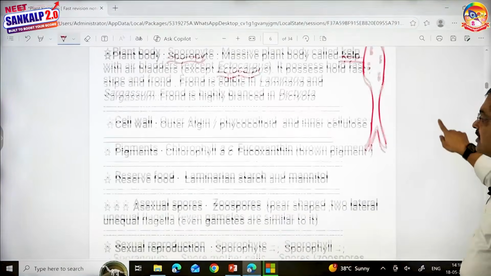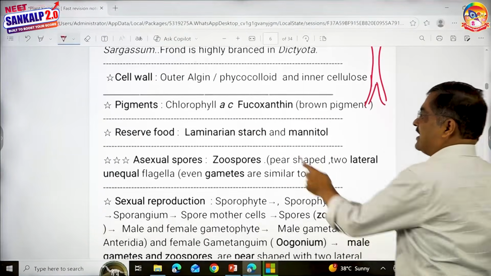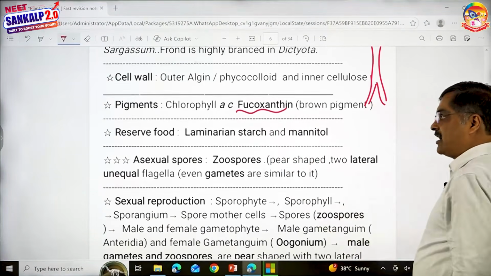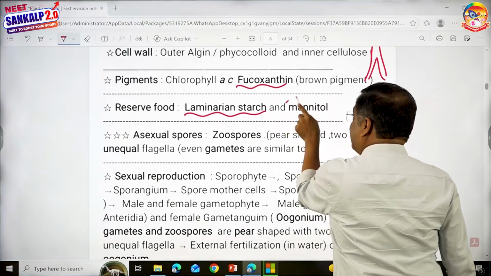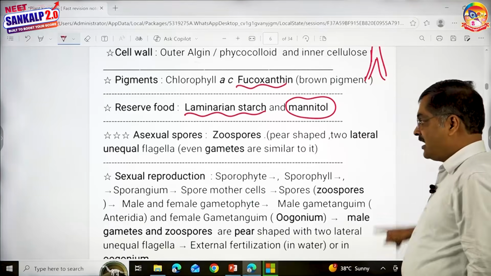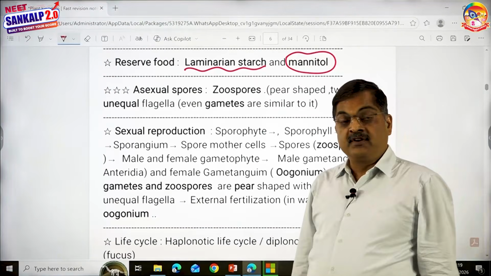Cell wall: outer algin and inner cellulose. Pigments: chlorophyll a and c. Fucoxanthin is going to give rise to brown color. Reserve is laminarin starch and mannitol. This is an alcohol, which acts as a reserve.